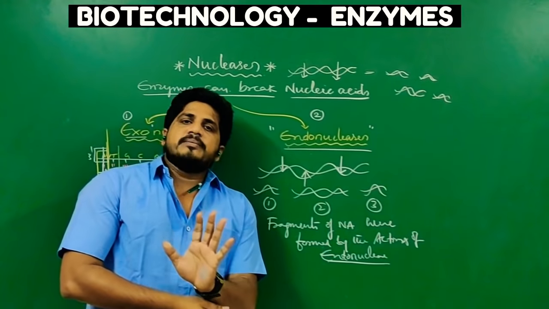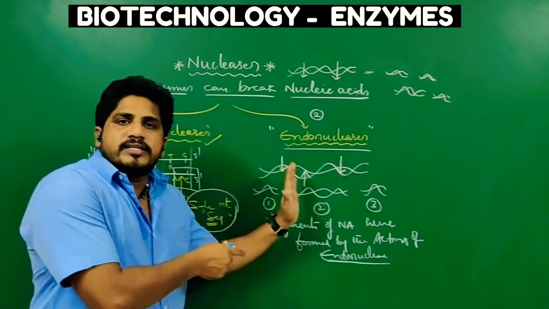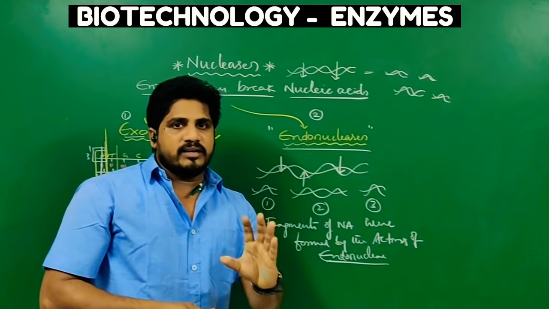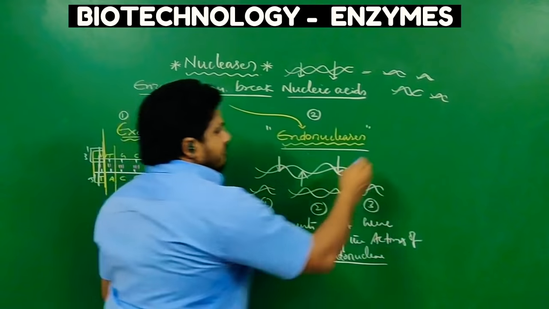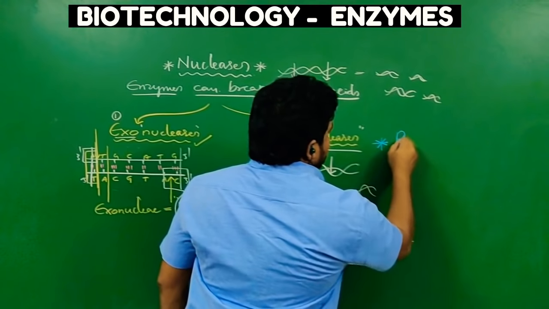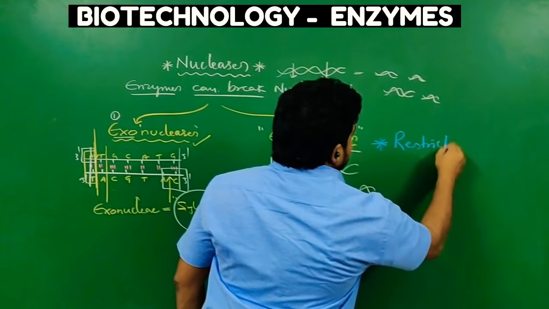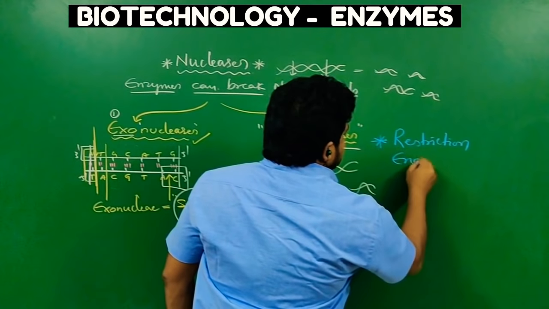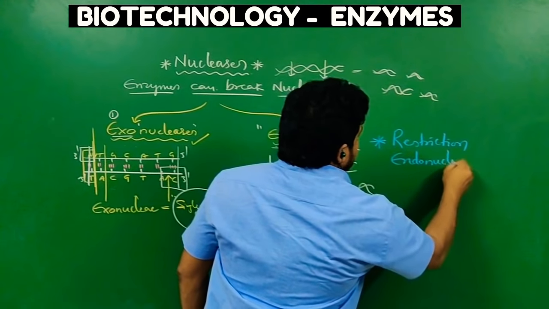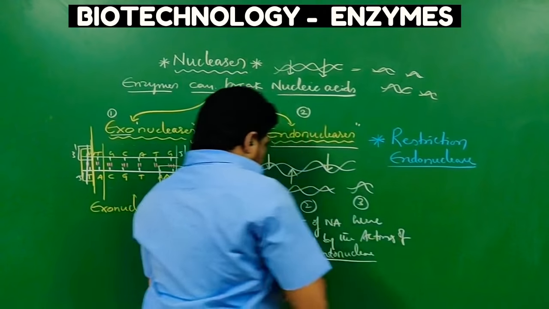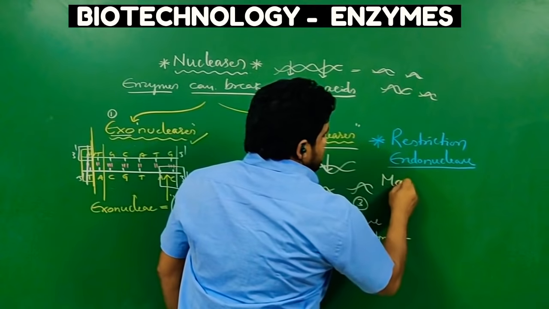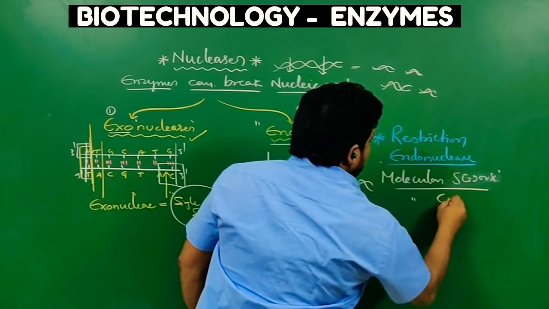But the most important thing is that there are so many types of endonucleases. Among them, the very important ones are restriction endonucleases. Restriction endonucleases are also called molecular scissors or molecular cutters.